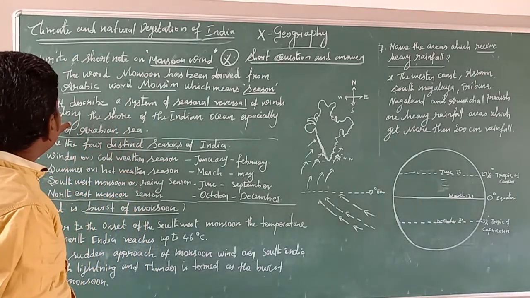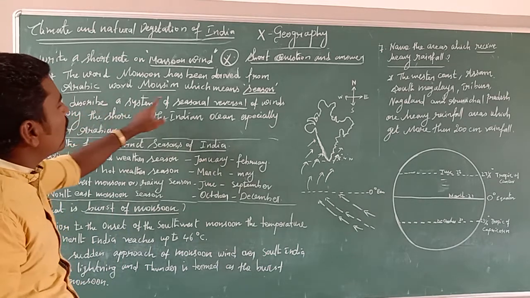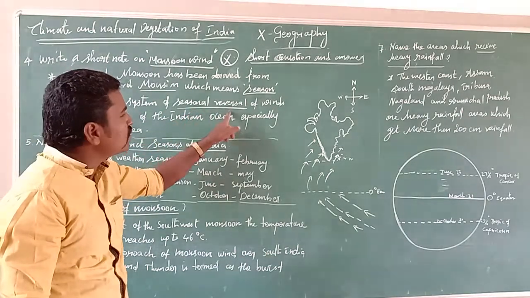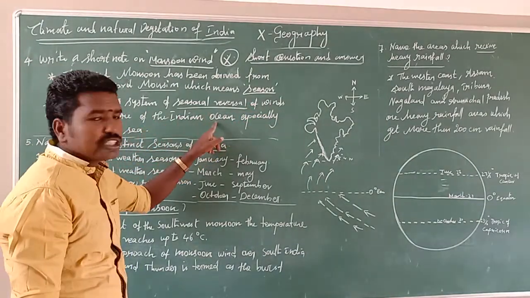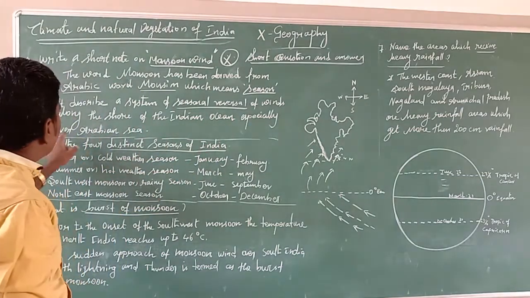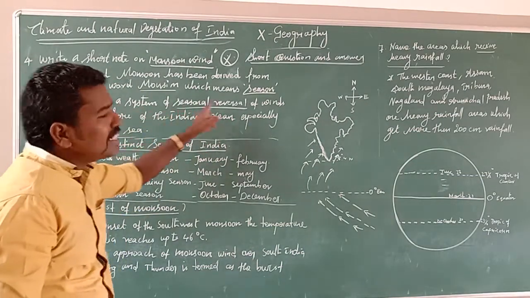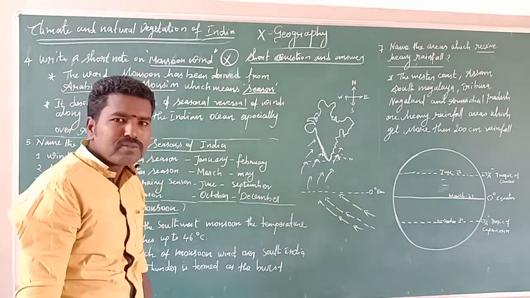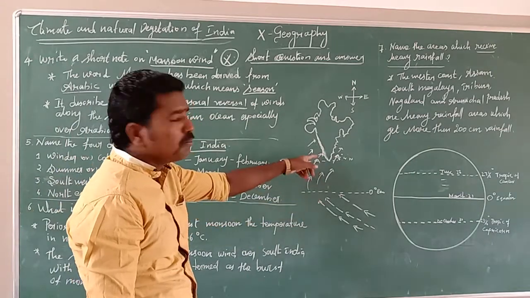And what is the meaning of this wind? It is described as a system of seasonal reversal of wind along the shore of the Indian Ocean, especially the Arabian Sea. The wind first starts its onset from June to September.